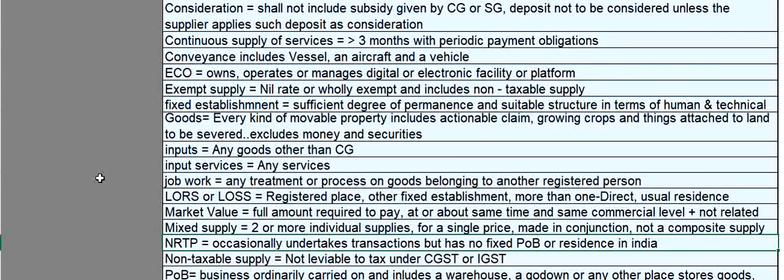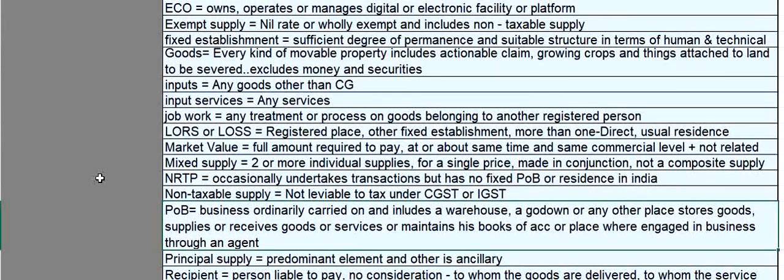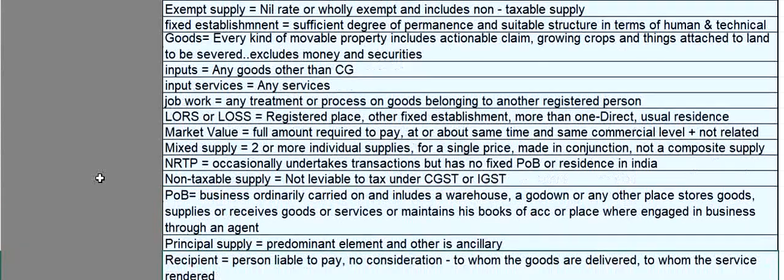Non-taxable supply means it is not leviable to tax under CGST or IGST. Place of business means business ordinarily carried on and includes a warehouse, a godown, or any other place where goods are stored, or supplies or receives goods or services, or maintains his books of account, or places where engaged in business through agent. Principal supply means the predominant element in a supply and other is ancillary.